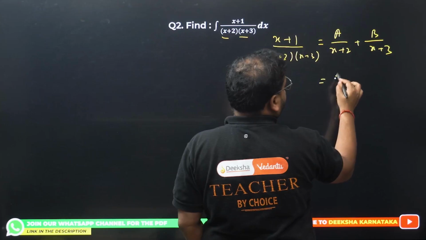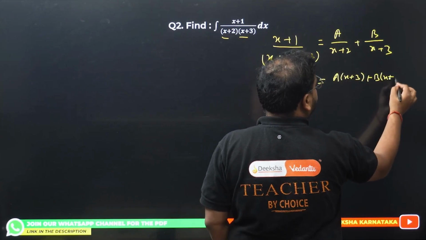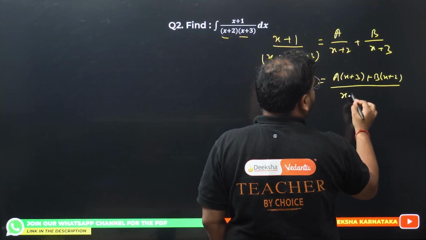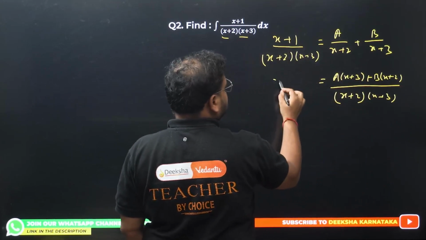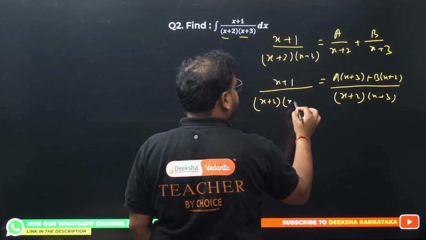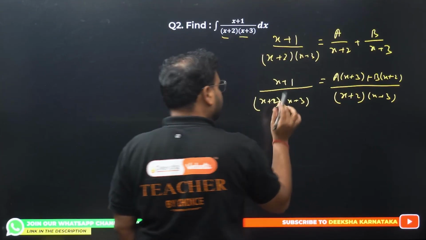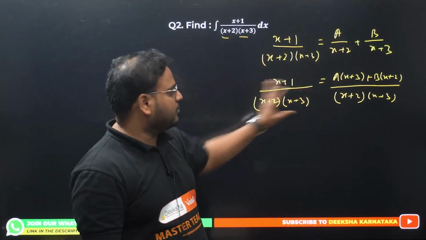Check this out. A upon x plus 3 plus b upon x plus 2, divided by the LCM. This remains as it is. We have (x plus 2) and (x plus 3). This much is clear. No problem over here, no confusion over here.